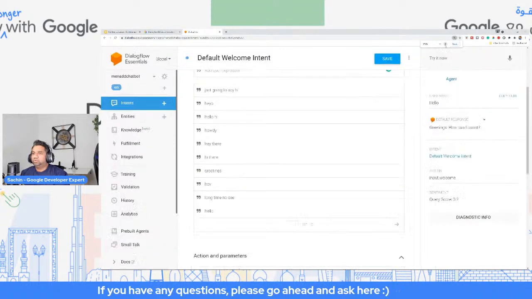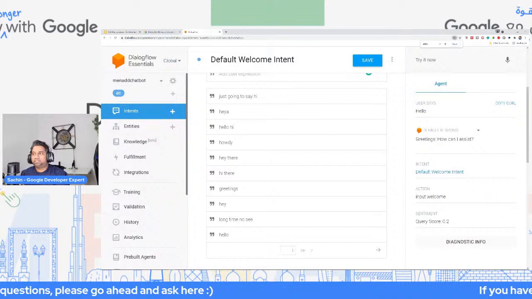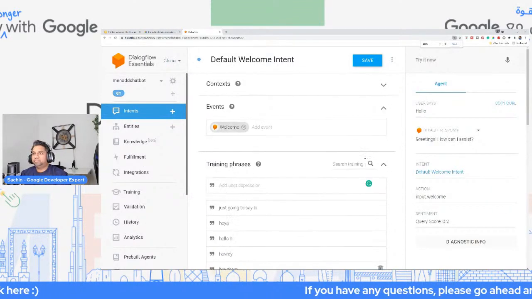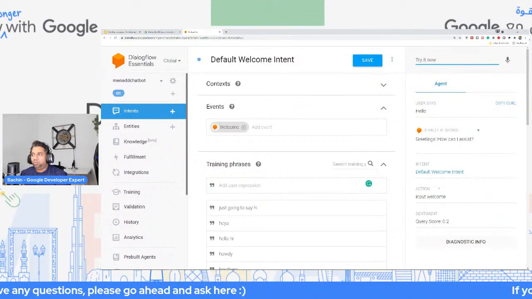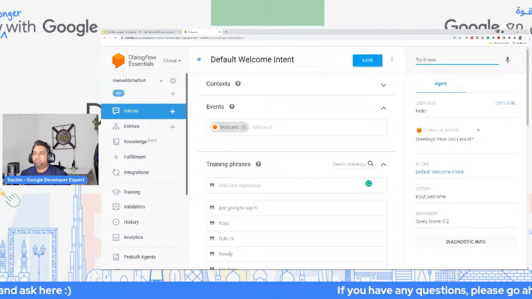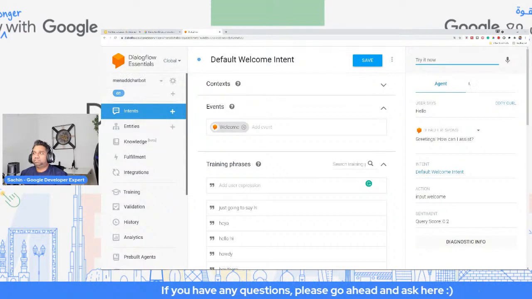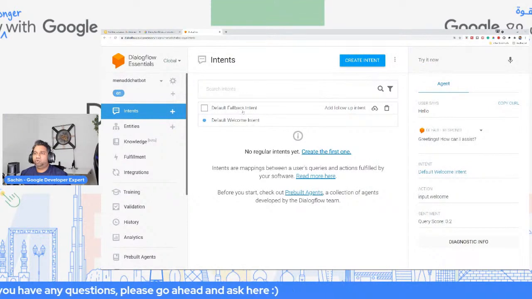So let me zoom in a bit more. Let me know if you guys are able to see the screen clearly. So this is what the Dialogflow simulator would look like, right? I hope you guys understood what the simulator does, what each of these mean. So which is the default welcome intent. And you would also see there's another intent, which is the fallback intent.